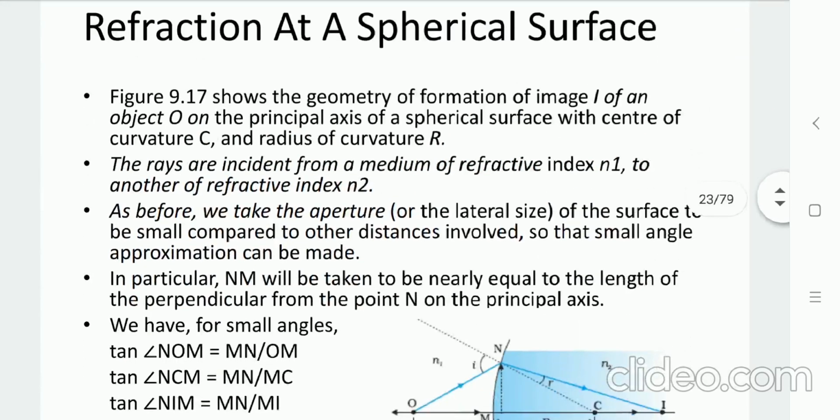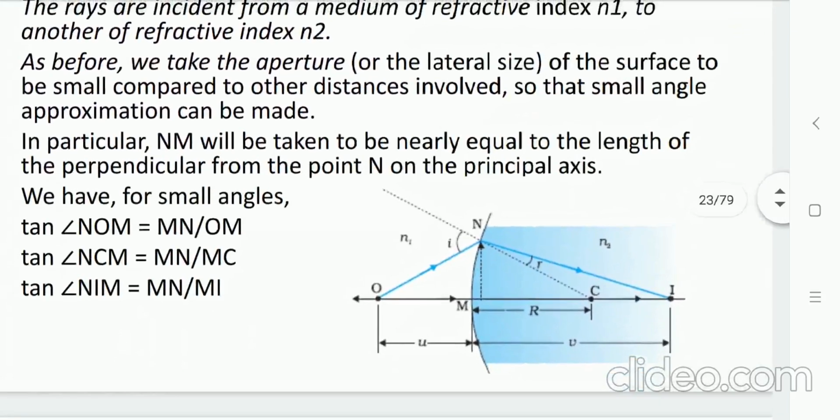So here, let us go through the diagram. As you can see, a ray of light is incident on the spherical surface at a point with the incident angle I. Draw the normal from the incident point N. N1 is the refractive index of air, through which the ray is falling onto the surface with the angle I. After refraction, that ray moves to the other side of the spherical surface, and the image will be generated at point I. Here C is defined as the center of the spherical surface.